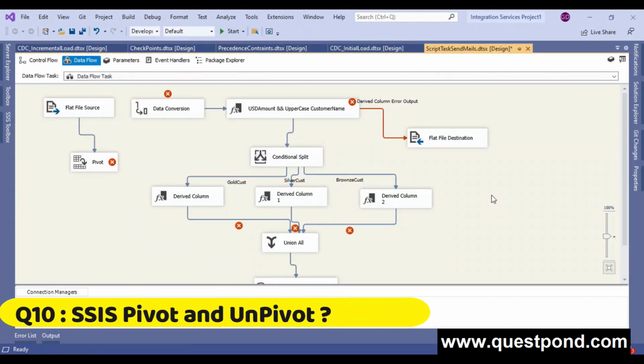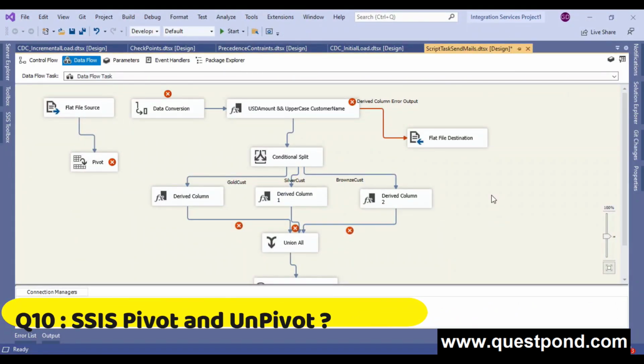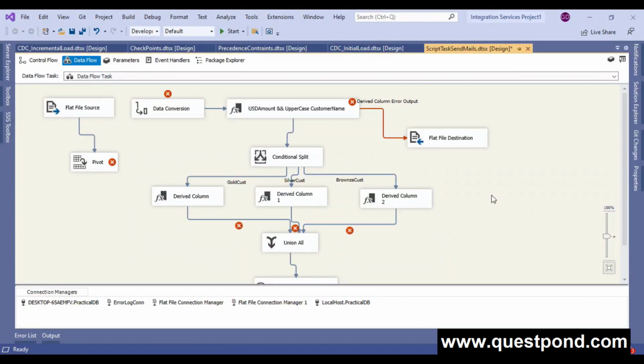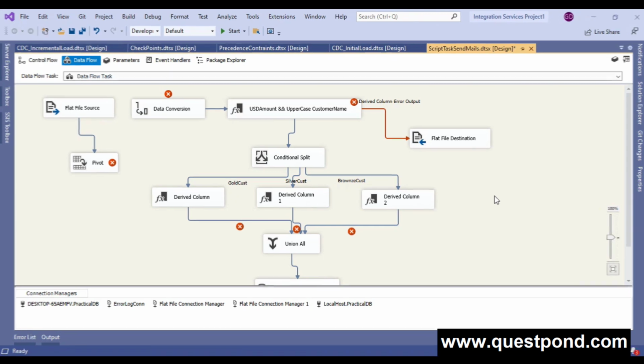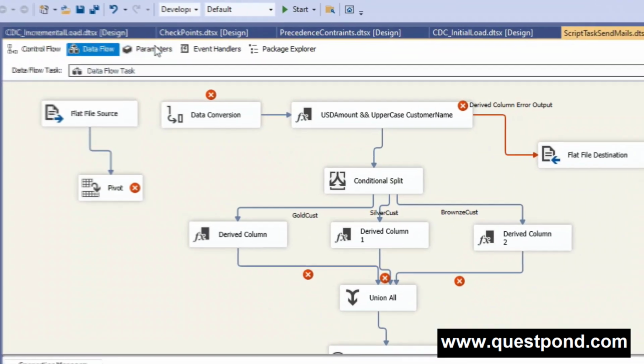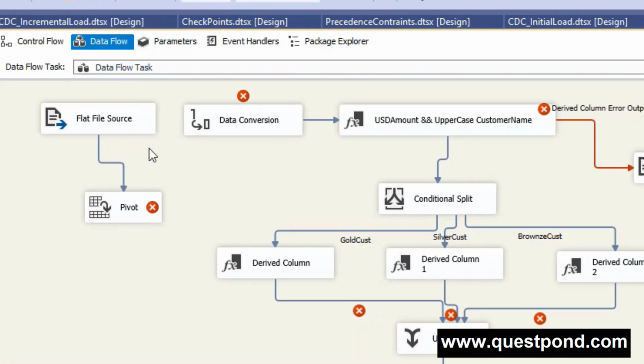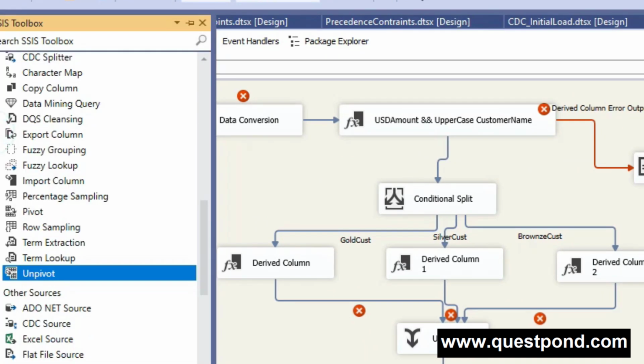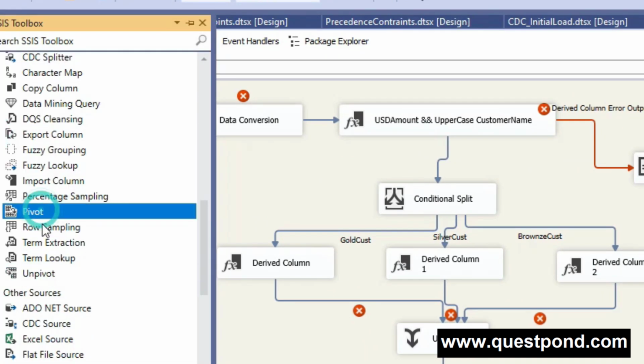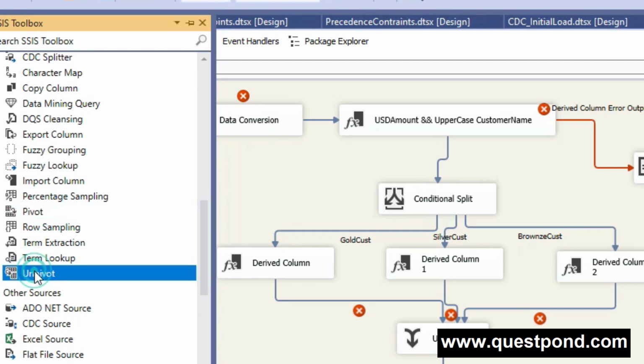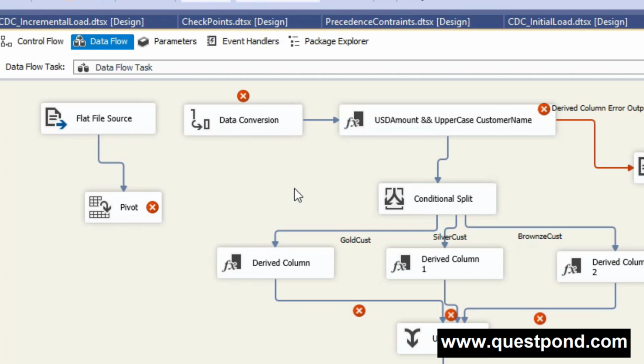SSIS pivot and unpivot. Pivot and unpivot both are part of the SSIS data flow transformation components, and if you see here, we are in our data flow tab, and if we go to our SSIS toolbox, here you can find we have two components called Pivot and Unpivot. So in one line, if you want to answer this question, then pivoting means converting your row data into the column names. So let me just show you that.